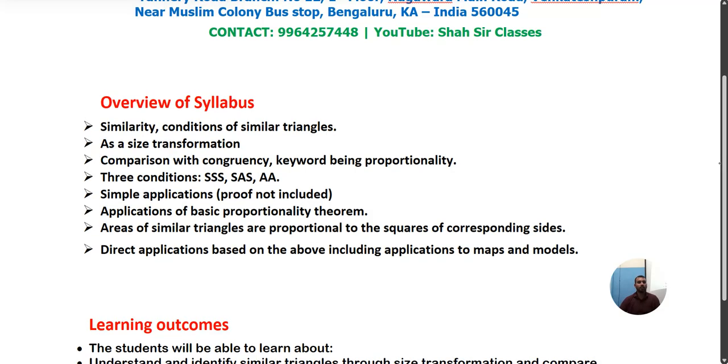Okay, as you can see the overview of the syllabus, we are going to understand here about the concept of similarity and conditions of similarity. It means that if you want to tell that any two triangles are similar, it has certain conditions. If those conditions are satisfied, then only you can tell it is similar or not.